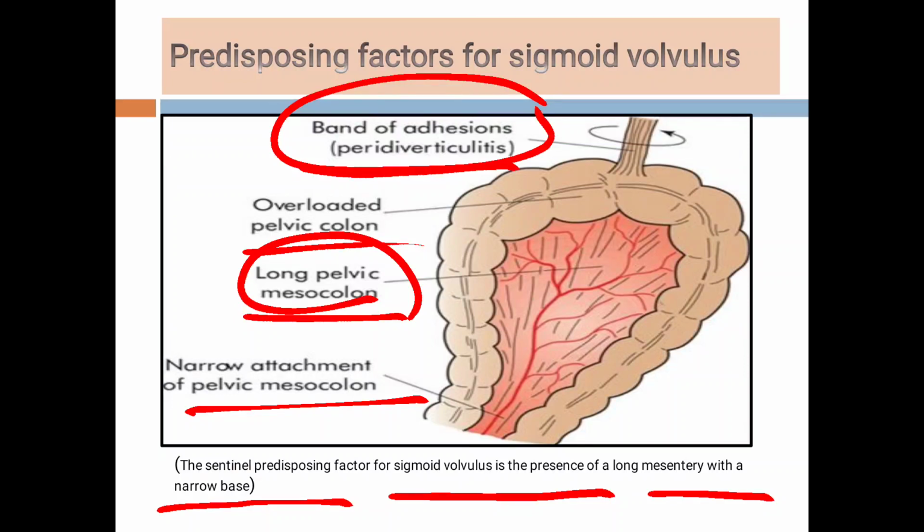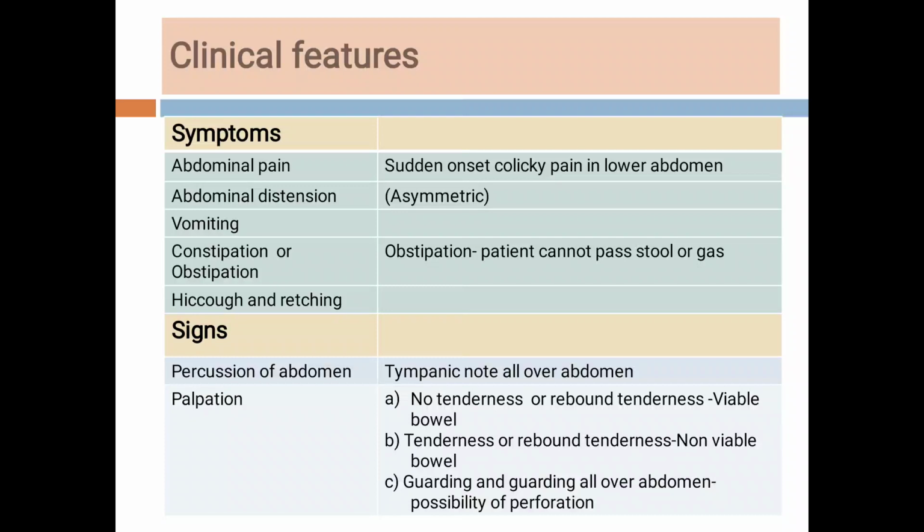As there is no muscle in the pseudo diverticulum, there is no emptying of the diverticuli, and as there is no emptying, there are high chances of infection, and because of this there is peridiverticulitis, and because of the diverticulitis there are chances of formation of adhesions. So this leads to the formation of adhesions, and to these adhesions there is a rotation of the sigmoid colon. Then the clinical presentation of the patients. The patient presents with the signs and symptoms of large bowel obstruction.